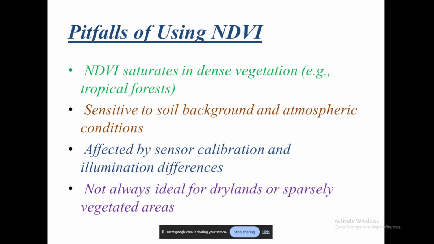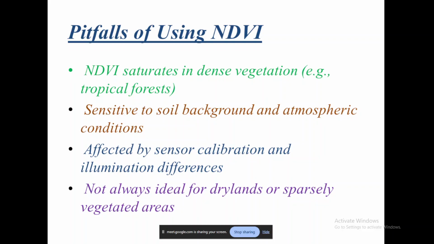It could be any ground feature which doesn't have any chlorophyll content, for example water bodies, or very minimal vegetation content, because water bodies also have some chlorophyll content, no? So these water bodies, built up areas, or barren land, rock outcrops, sand, all these kinds of deposits will not show positive NDVI values.